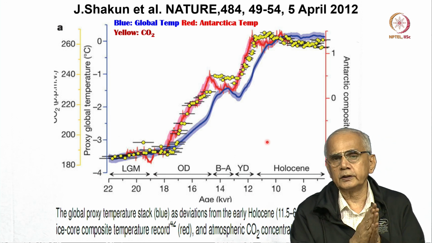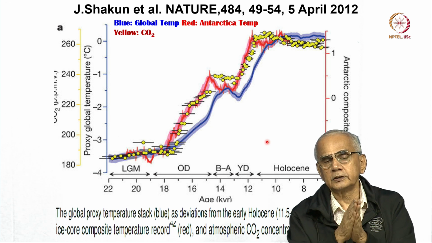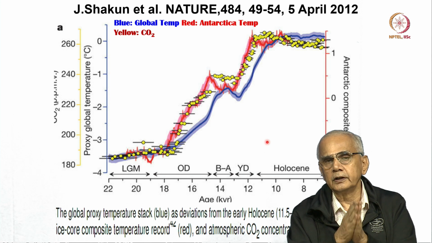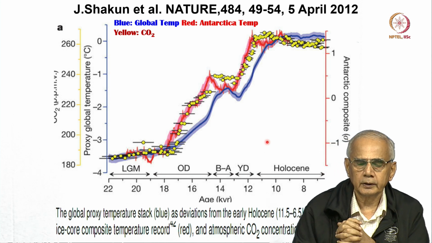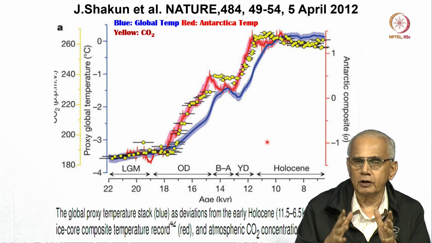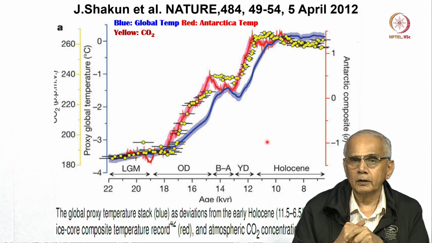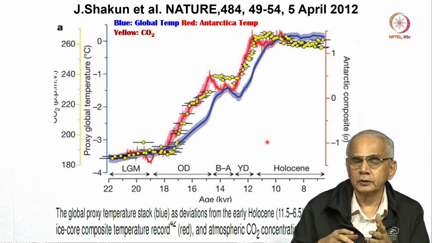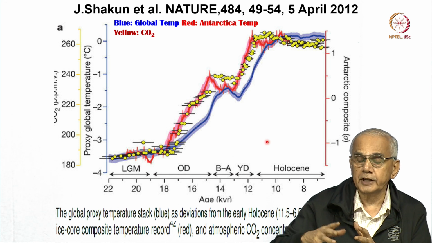So I want to look at this main paper and its supplementary to understand how scientific rigor is established today, okay? Because some of this is not known to many of you, because you have not seen a response of the authors to the various doubts that were raised by the referees.